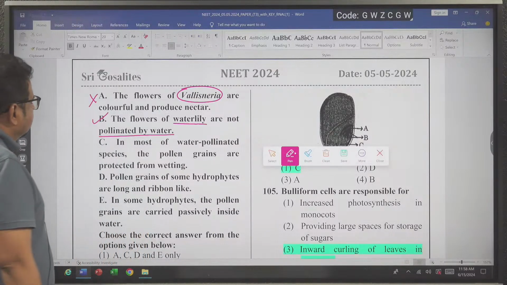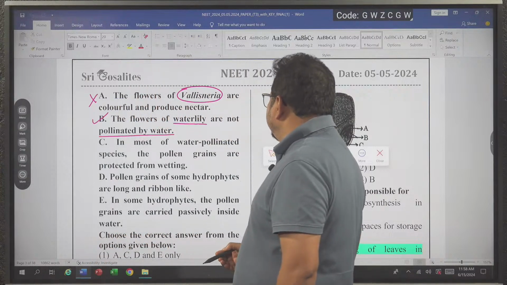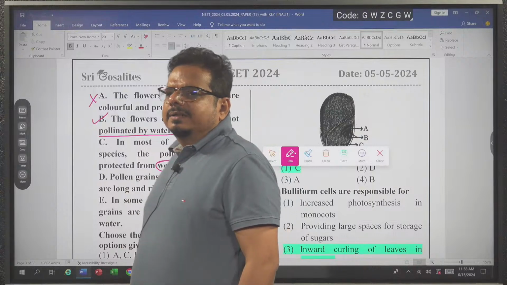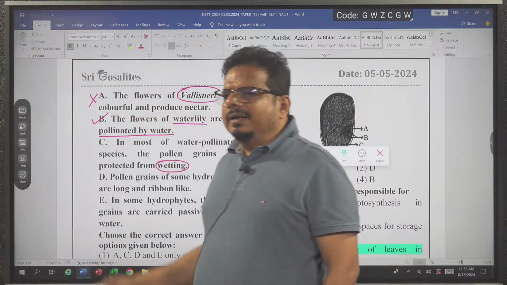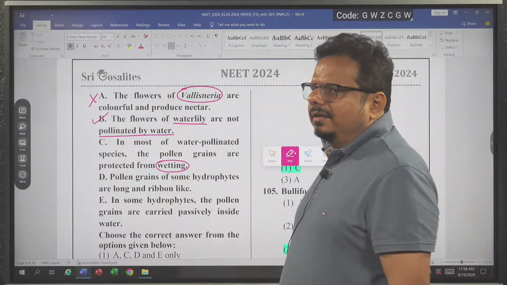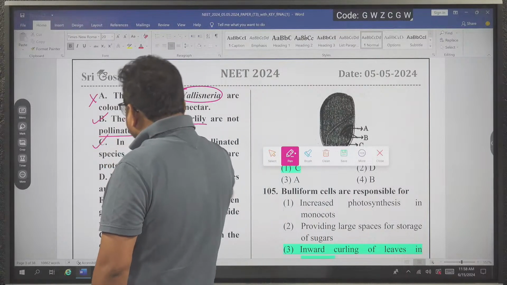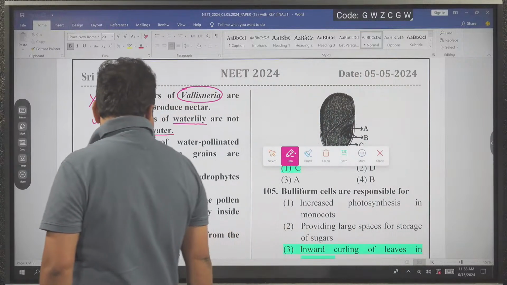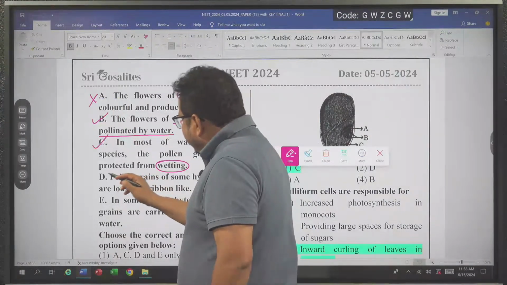Now, the third one: in most water pollinated species, the pollen grains are protected from wetting. Of course, when they become wet, they become heavy and will sink. So pollen grains are covered by a hydrophobic coating, which protects them from getting wet. It is also a correct statement. The fourth statement says that pollen grains of some hydrophytes are long and ribbon-like. Of course, a correct statement.